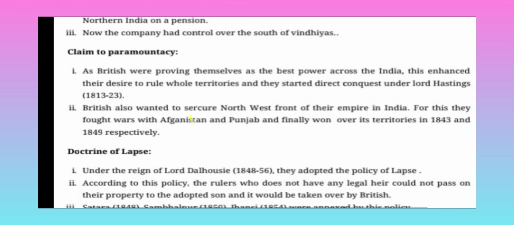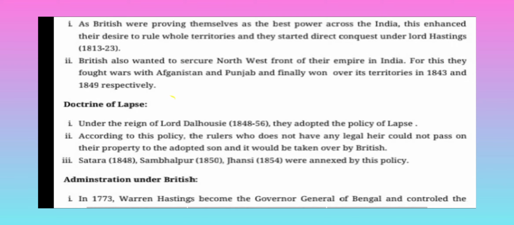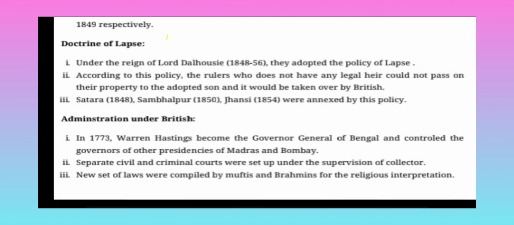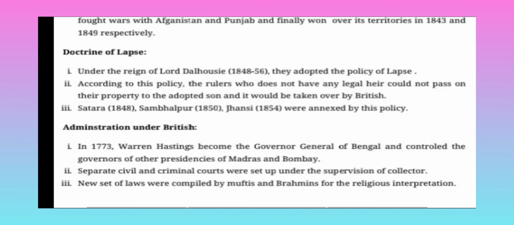Paramountcy means the British are the supreme power and the Nawabs have to follow them. Next policy, doctrine of lapse. Under the reign of Lord Dalhousie, 1848 to 56, the policy of lapse was adopted.